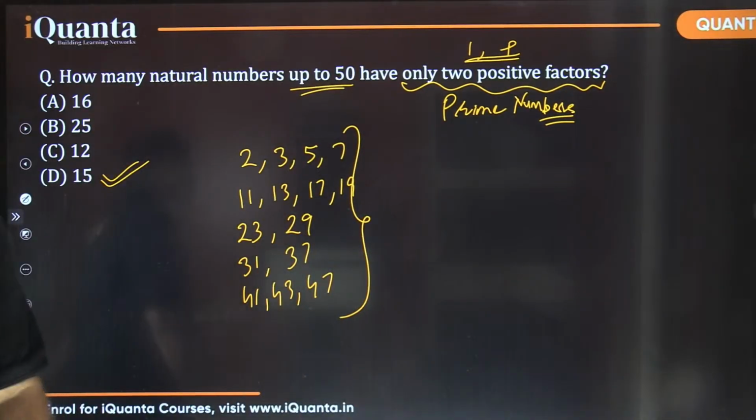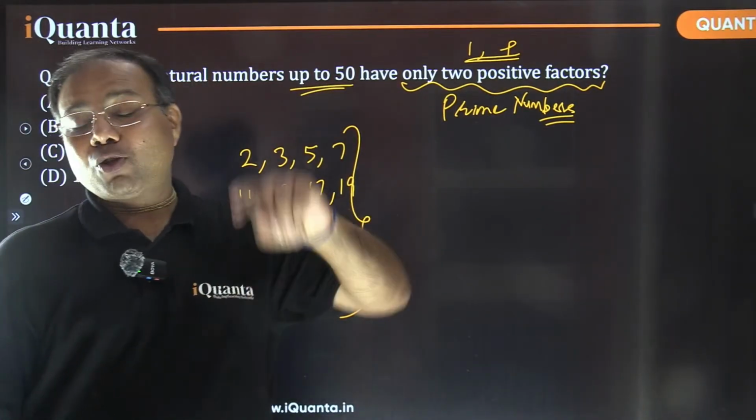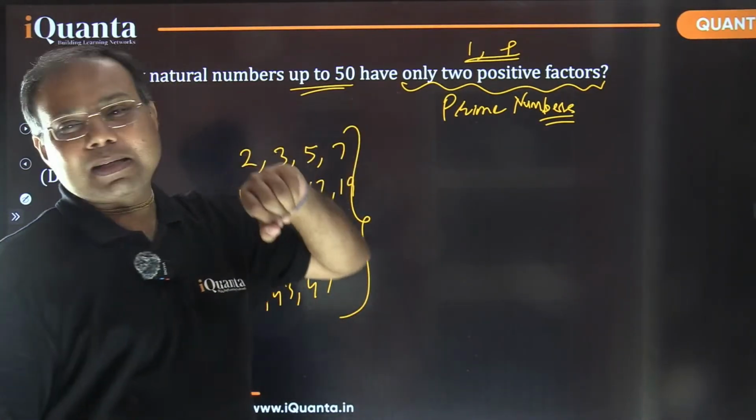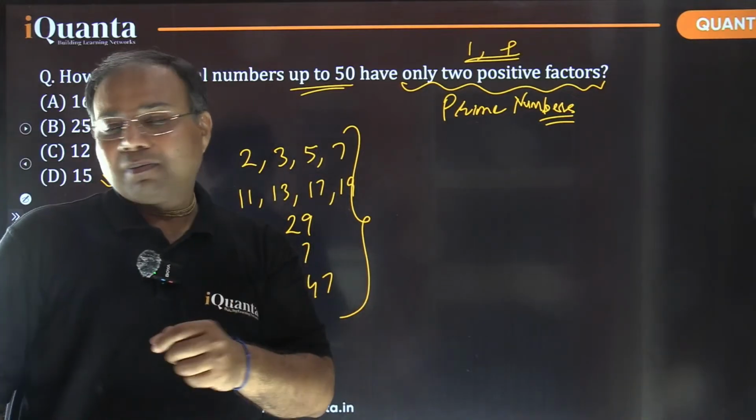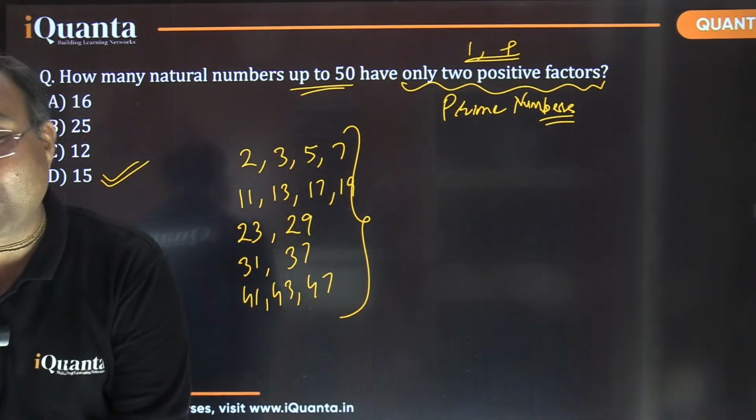Yes, exactly, Sonu. That's what I said. The moment you see only two positive factors, we should be able to recall it is talking about prime numbers. And if you forget that, then it's going to be a typical question. Bhai, kya karna hai isme? You will not be able to do anything.